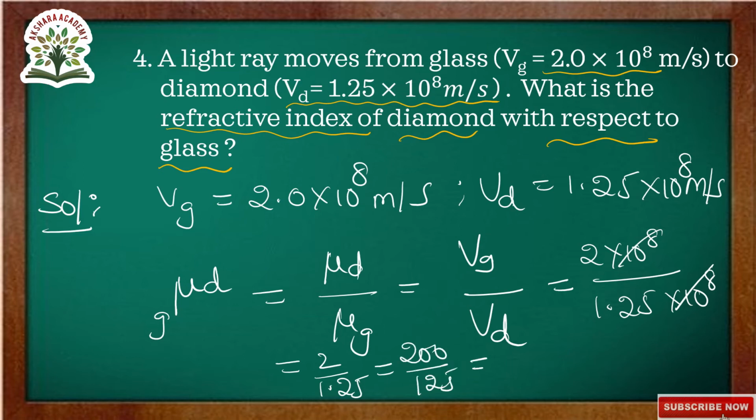So this is equal to 1.60, or we are getting 1.6. So the refractive index of diamond with respect to glass is equal to 1.60. This is the value of the refractive index. Okay, next we will go to the next question.